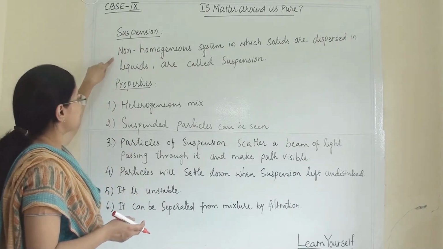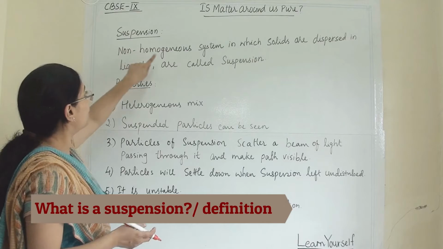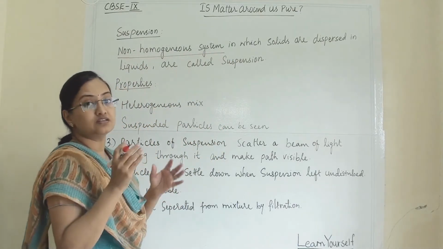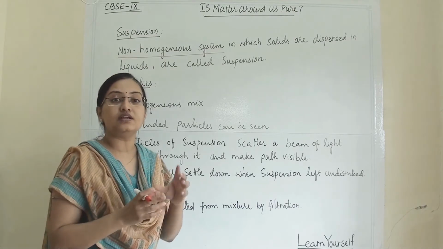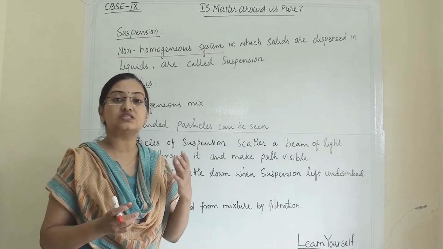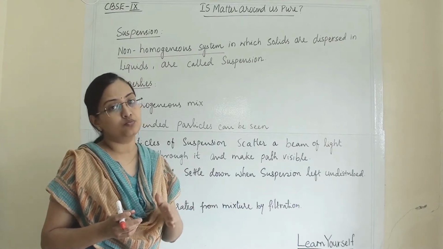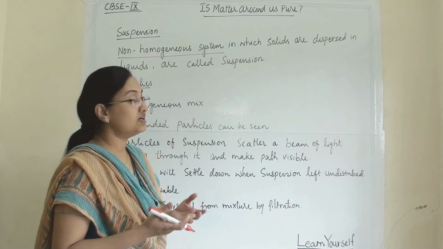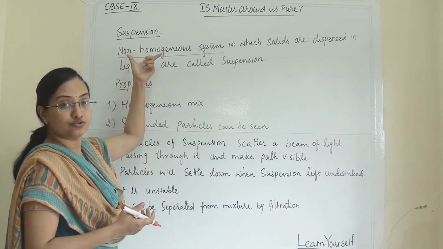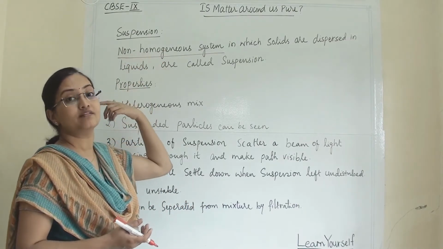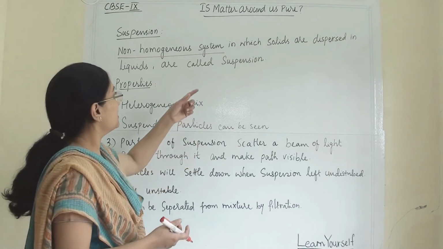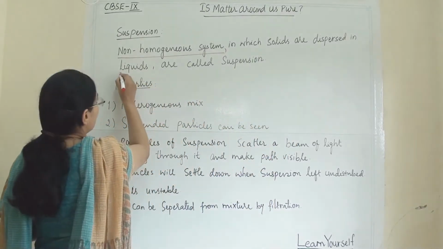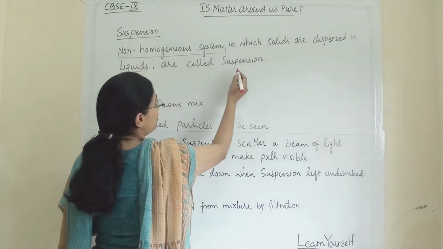So what is a suspension? It is a non-homogeneous system. When a solute is completely dissolved in the solvent and we cannot see it, then it is a homogeneous system. But when a solute is not dissolved in the solvent, it is referred to as a non-homogeneous system or heterogeneous mixture, in which solids are dispersed in liquid, called a suspension.